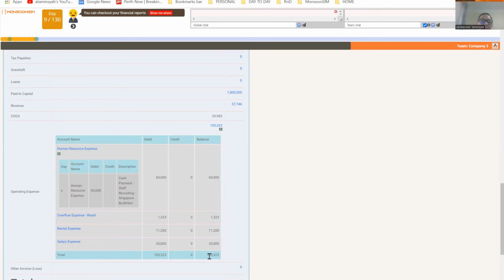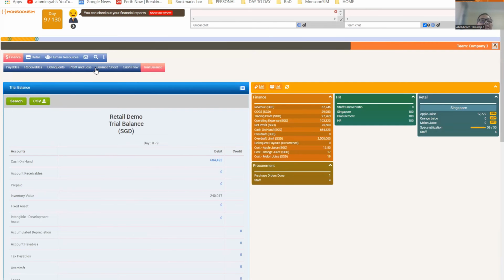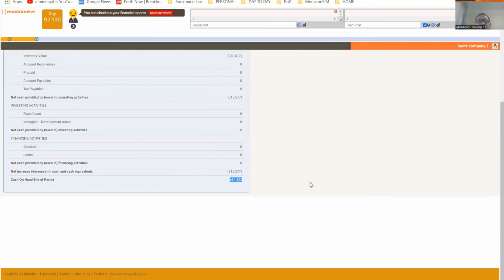So this makes up your total operating expense and therefore your P&L. You can look at the cash flow. Once again, same thing. You start with 1 million and you end up with 684,000.